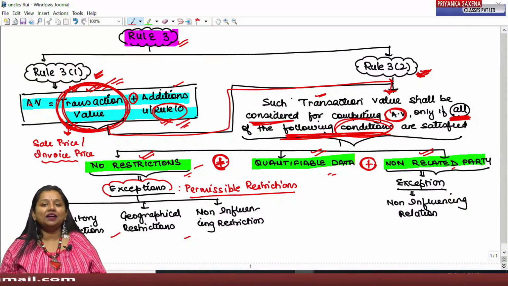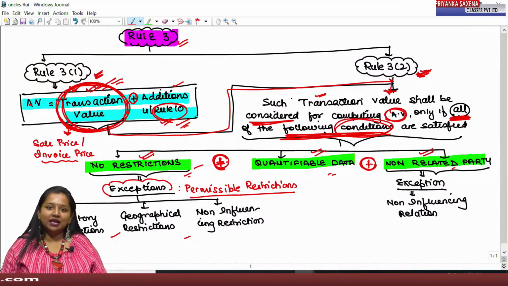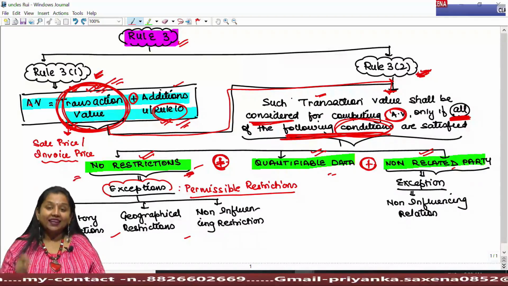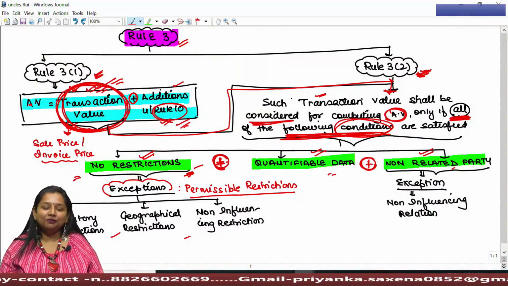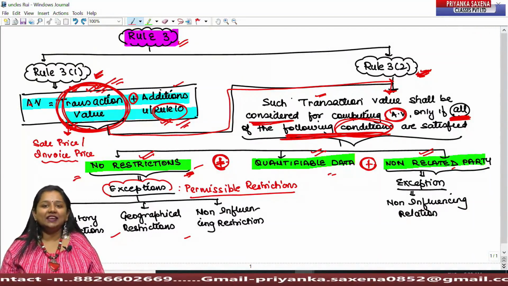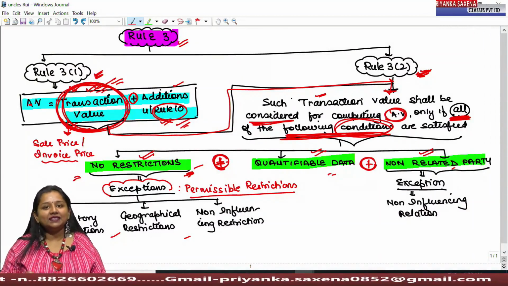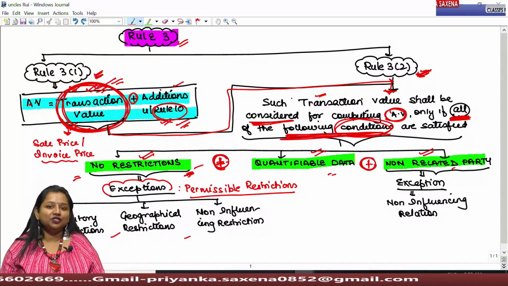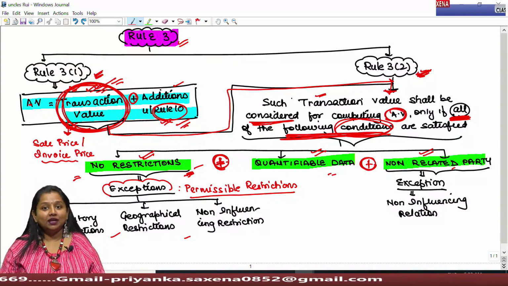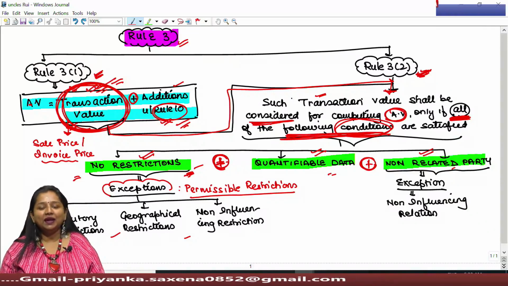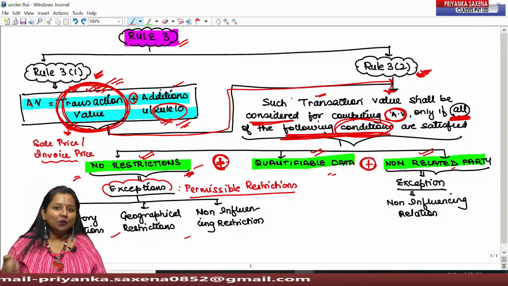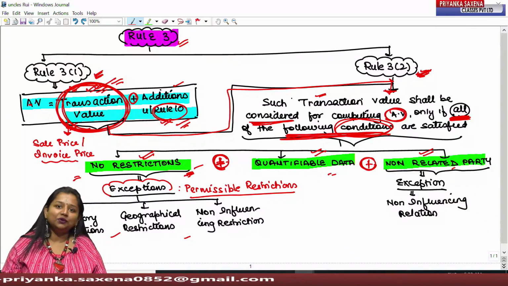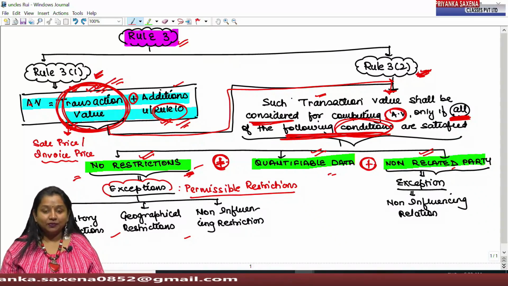Even if the supplier imposes any restriction on the buyer, and it amounts to manipulation of price, then Rule 3 can never be applied, because the transaction value herein has been manipulated, on the basis of which duty cannot be computed. And whenever Rule 3 cannot be applied, then by proceeding sequentially, we have to compute such value under Rule 4, 5 and so on.